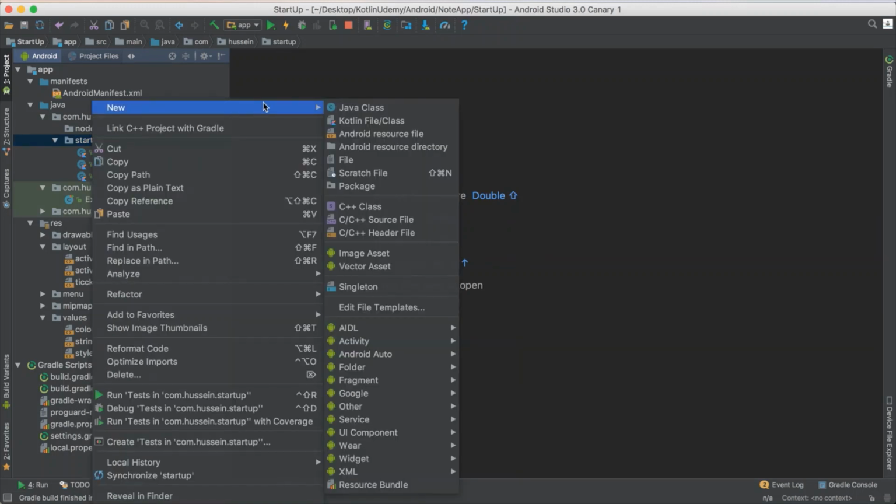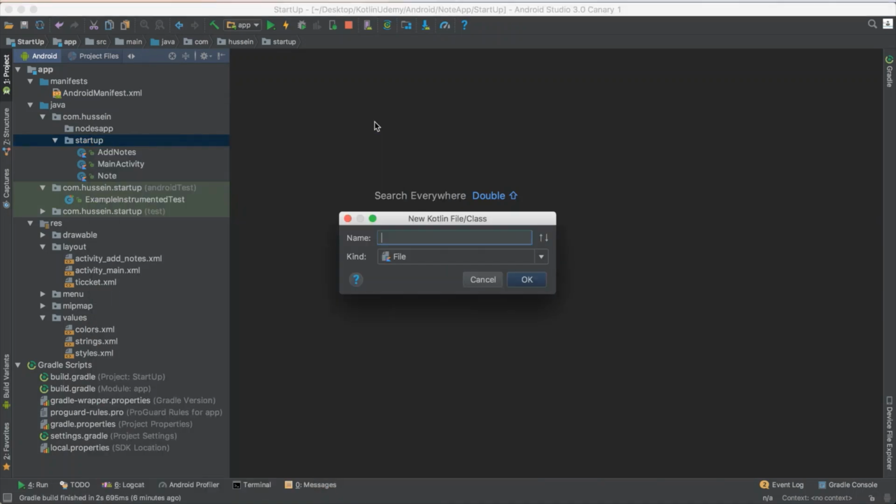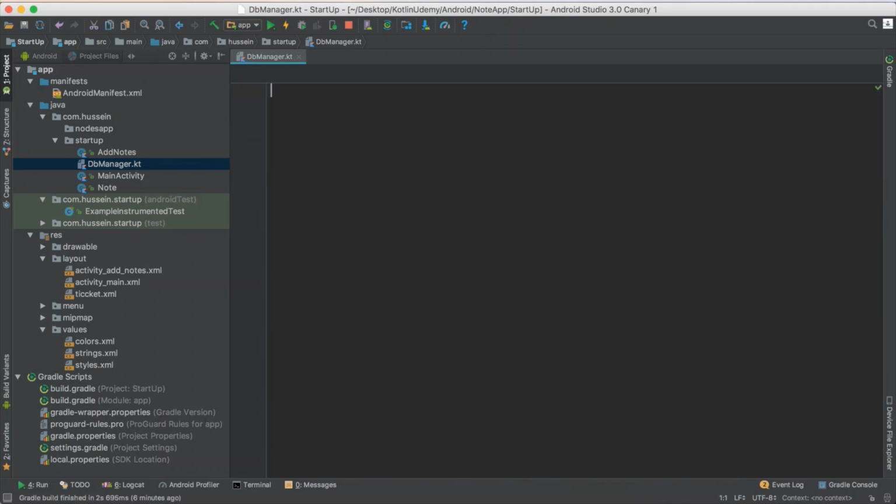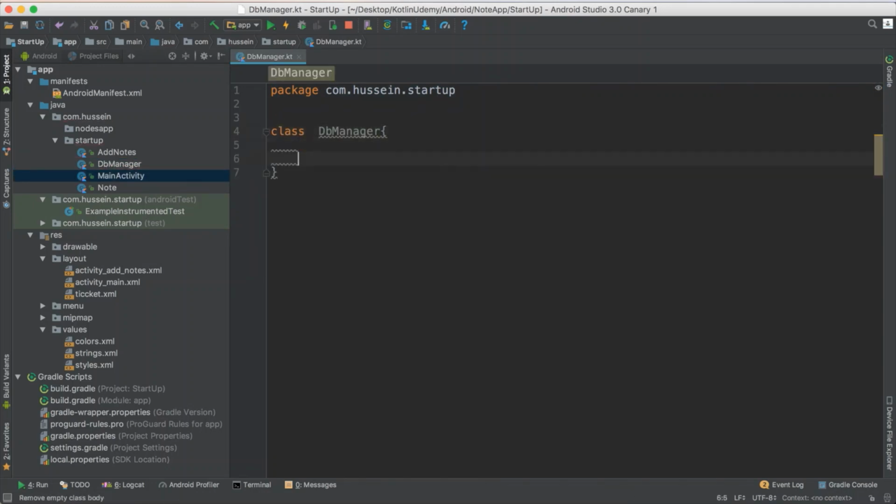So to get started, I will create a new class and I name this class DB Manager. You will use this class a lot in other code. Whenever you need it, just copy and paste it. So I will define my class, name it DB Manager, and that's it.